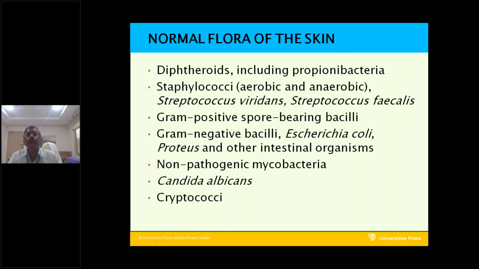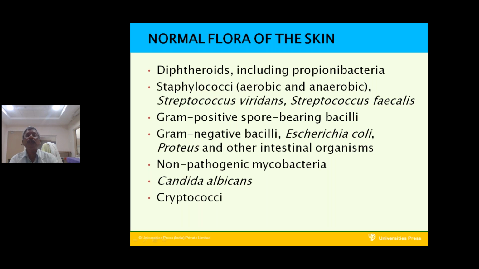Next, the most important, normal flora of the skin. The skin contains various types of bacteria, various species of bacteria. Always they are present. The diphtherides are present on the skin, including propionibacteria. Diphtherides are skin contaminants, skin normal flora.